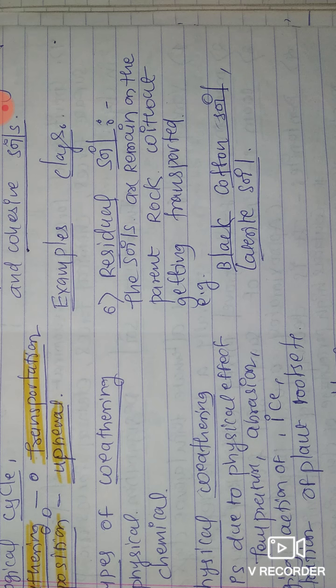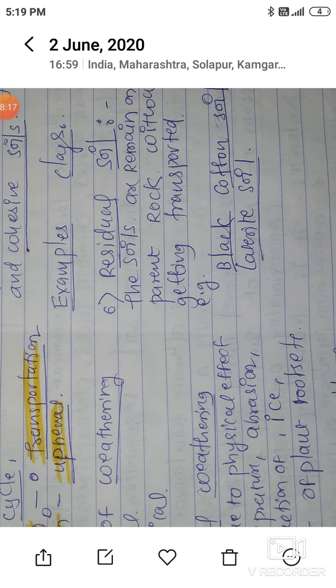For example, black cotton soil or laterite soil. Laterite soil and black cotton soil are residual soils which are not transported from one place to another because of their very fine, clay-type nature. These are very expansive, and these soils are not good for construction.